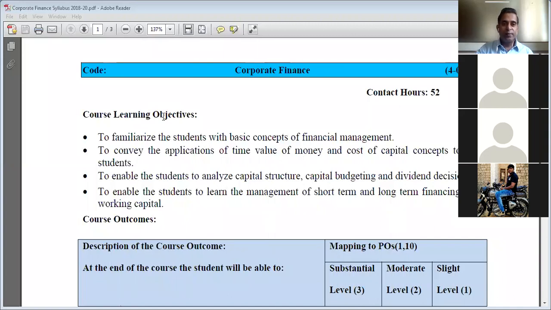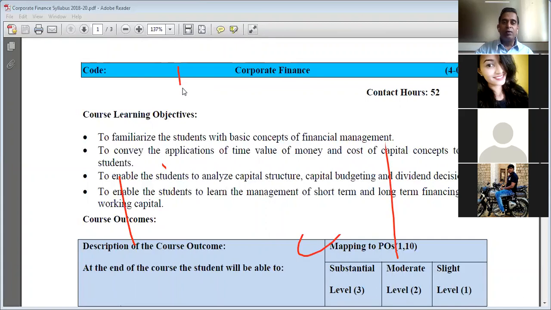Okay, Gitanjali, can you hear me? Can you hear me? Yes, sir, we can hear you. Gitanjali, can you give a small feedback? Okay, so connectivity problem.